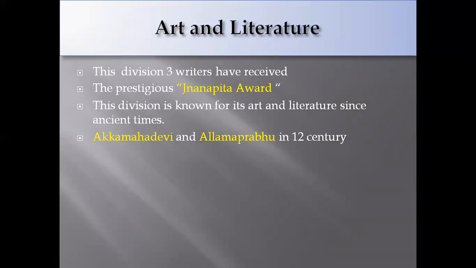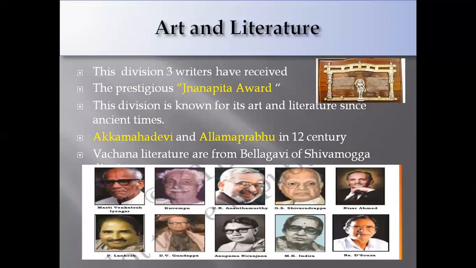For example, Akka Mahadevi and Allama Prabhu came in the 12th century, no? So that time only they knew about art and literature. Vachana literature started from the 12th century, from Belgavi and Shivamogga. You can see the famous art and literature figures: Masti Venkatesha Iyengar, Kuvempu, Anantamurthy. These 3 members got the prestigious Jnanapitha Award.